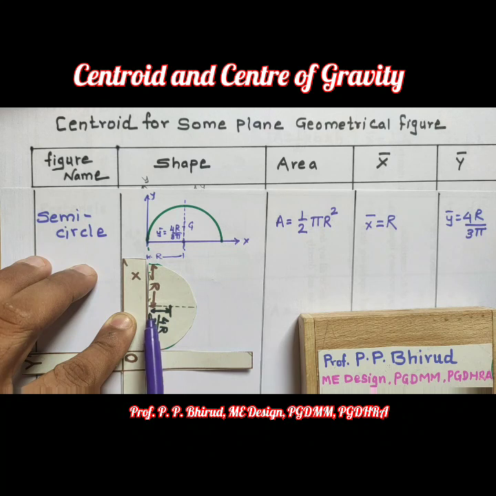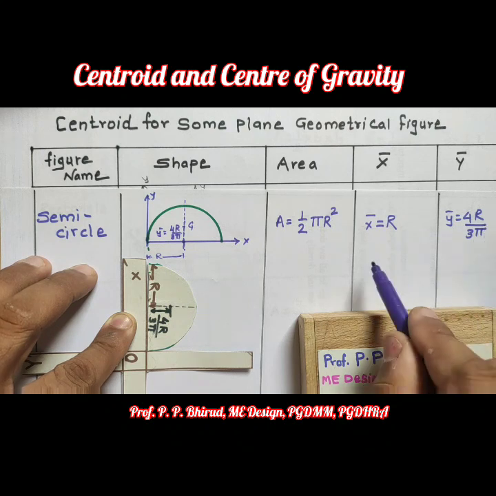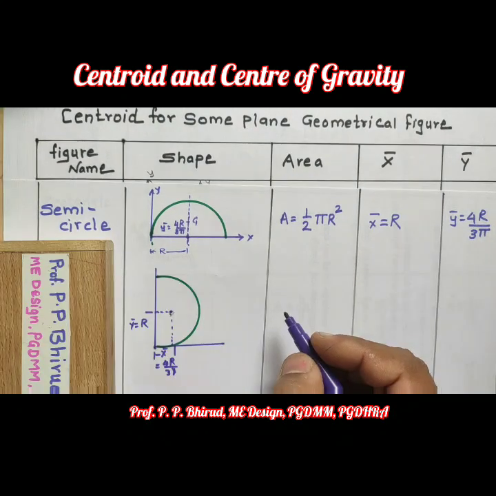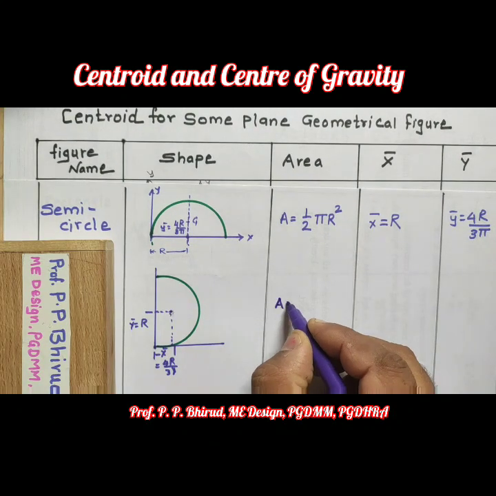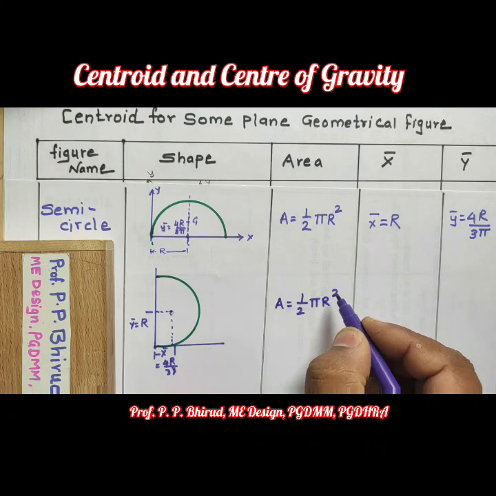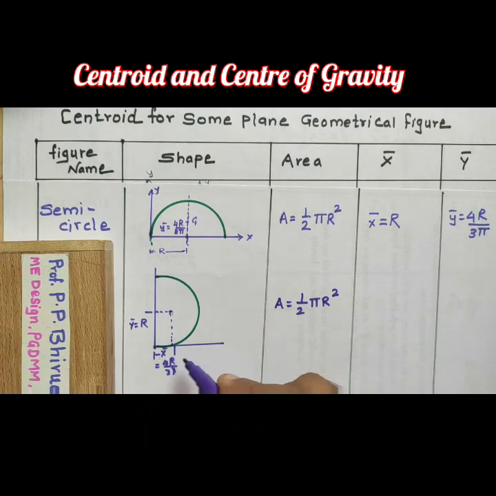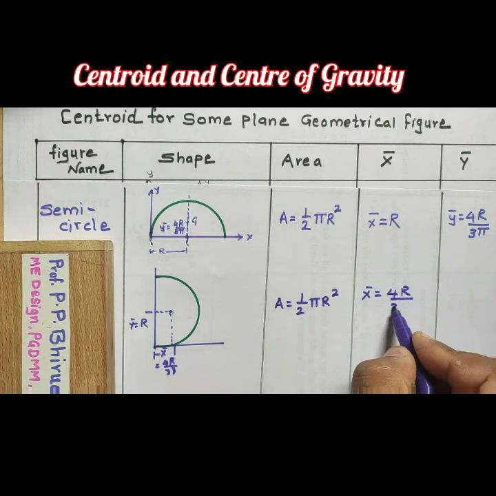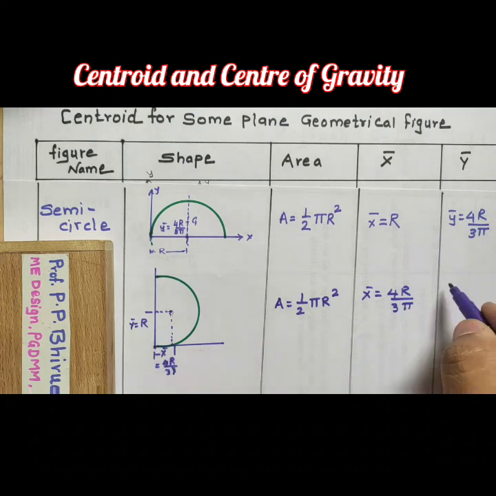So this will be the x bar. So x bar will be 4r upon 3 pi and y bar is r. So area will remain same, 1/2 pi r square. Now x bar will be 4r upon 3 pi and y bar equal to r. That means these are the interchange.